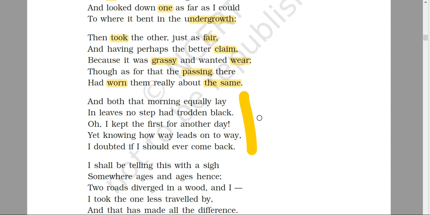in the third stanza he decides, because he had to choose and he had chosen. "And both that morning equally lay," that morning both the roads were lying equal. "In leaves no step had trodden black," so no one had walked through both the roads. To tread means to walk over something, to stamp over something. So the number of people that had walked through the road that morning was zero. No one had trodden them black.